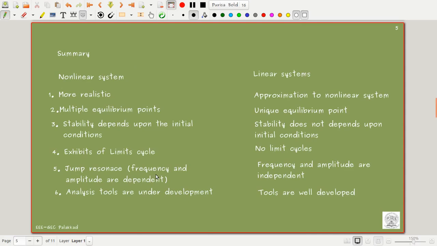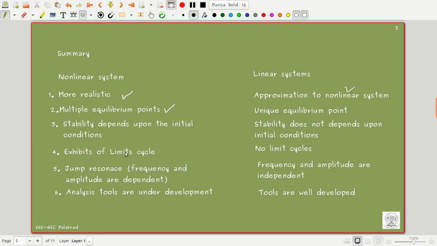So now I will try to summarize all these things I have gone through. We can say that a nonlinear system is more realistic. We can add more information to the system. But a linear system is in fact an approximation to nonlinear systems. A nonlinear system has multiple equilibrium points, while a linear system has only one equilibrium point. In a nonlinear system the stability depends upon the initial condition. Here, in a linear system, stability does not depend upon the initial condition. Whatever the initial conditions, the stability remains the same.